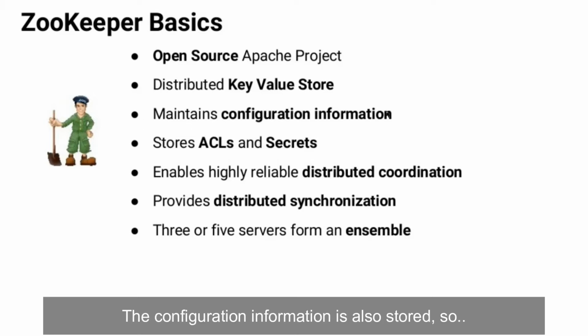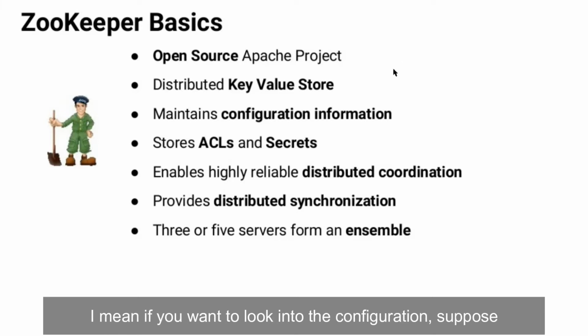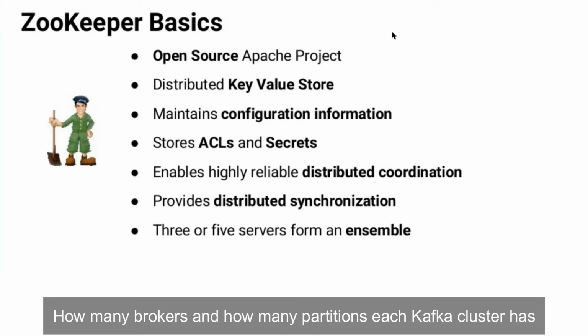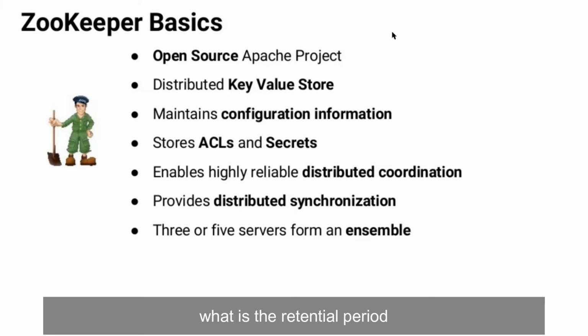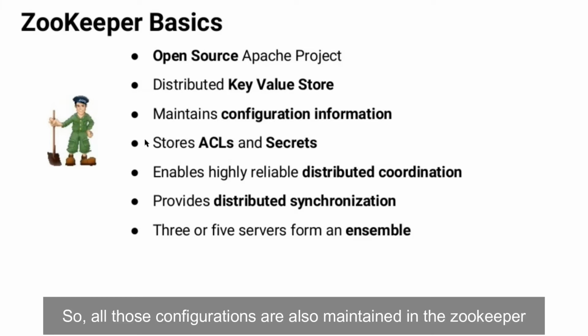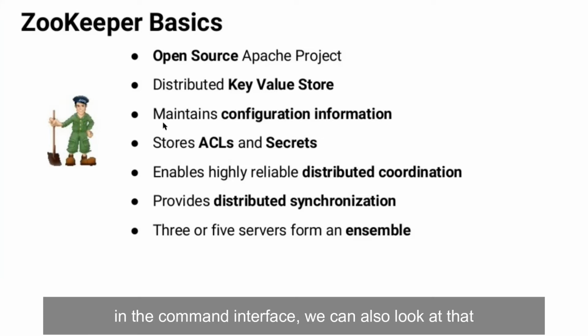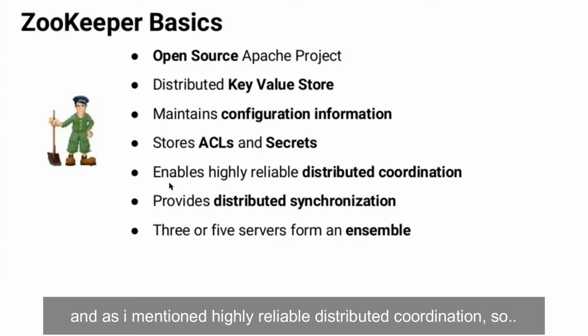The configuration information is also stored. If we want to look into the configuration, suppose how many brokers and how many partitions each Kafka cluster has, what is the retention period, all those configurations are also maintained in the Zookeeper. So we can also look at that in the command interface. And I'm not sure about ACLs. And as I mentioned, highly reliable distributed coordination.